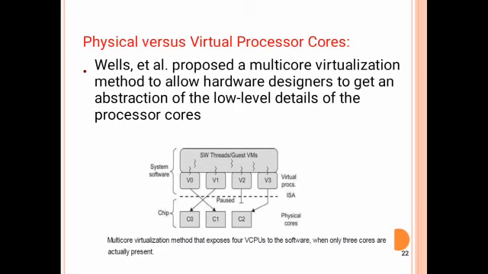If you virtualize these 3 cores, we get a 4 virtual core processor. Here C0, C1 and C2 are the physical cores, that means they are physical. If we virtualize these physical cores, we get the virtual cores, that means V0, V1, V2 and V3.